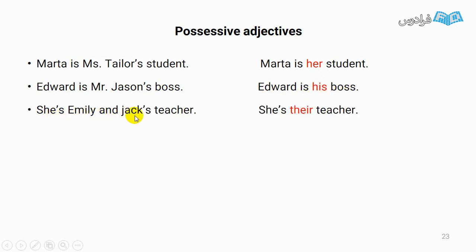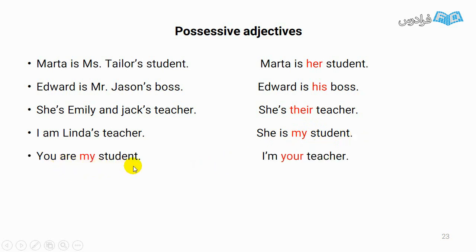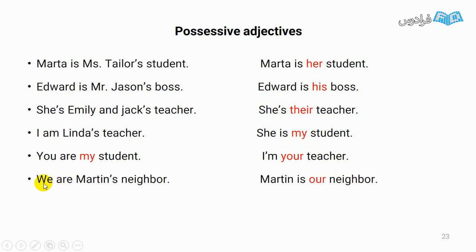She's Emily and Jack's teacher. Instead of Emily and Jack, I use their. I am Linda's teacher. Then she is my student. You are my student. I'm your teacher. We are Martin's neighbor. Martin is our neighbor.